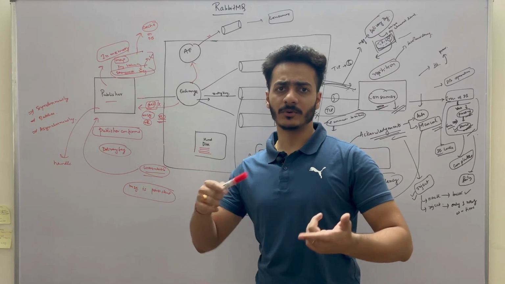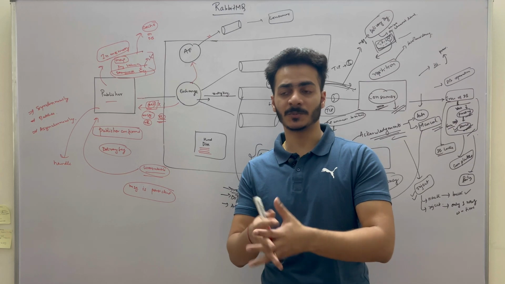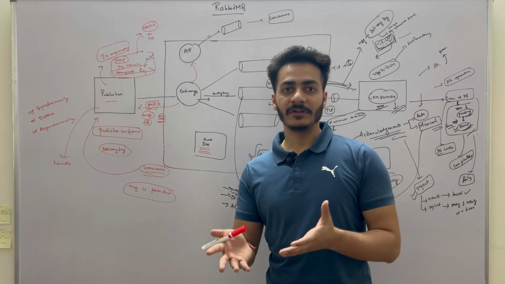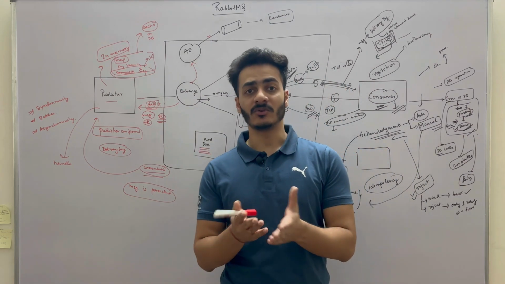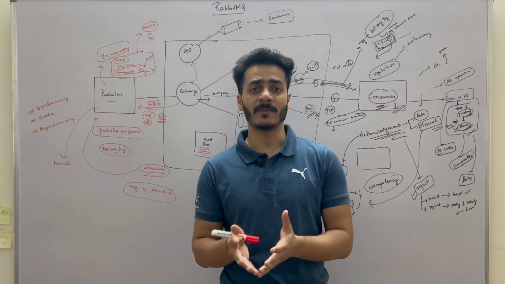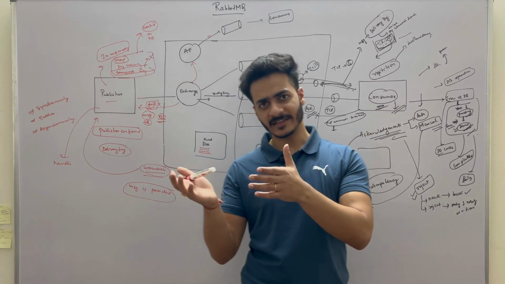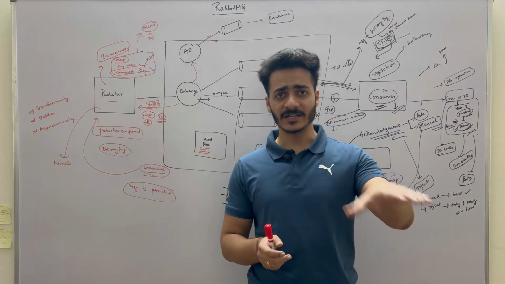Now if I talk about coding, I might create a video on how to create a producer and consumer, but I can't create a video on every language, so you will have to explore that on your own. If you are using Java, Python or some other programming language, you will have to install the client library according to that language. All those things are available in the documentation.